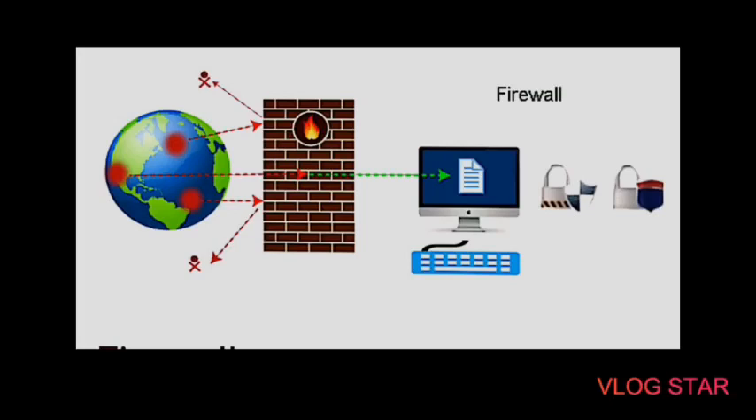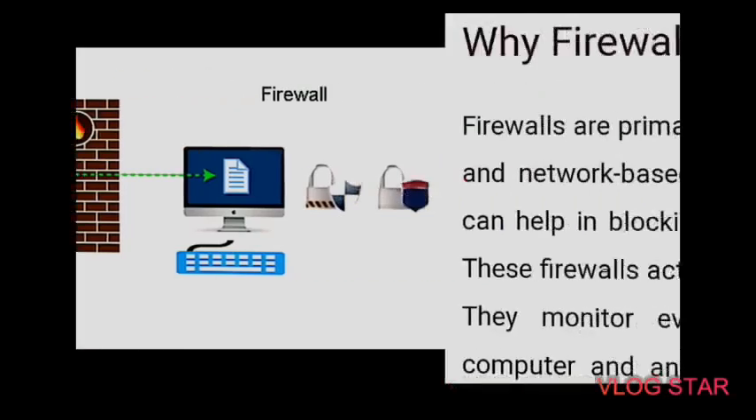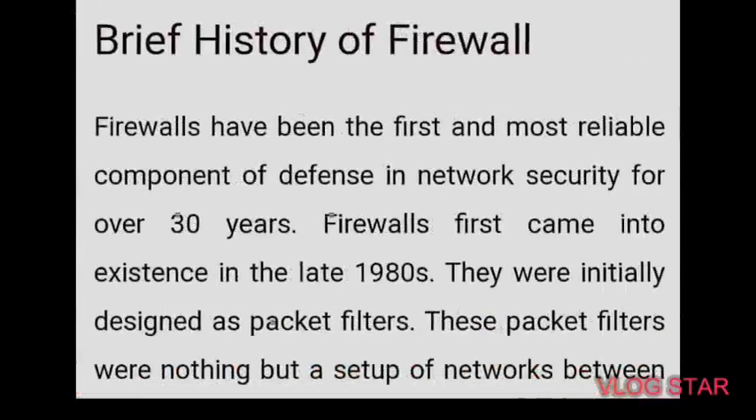Then third is network crashes. In the absence of a firewall, anyone could access our network and shut it down. It may lead us to invest our valuable time and money to get our network working again. Therefore, it is essential to use a firewall and keep our network, computer and data safe and secure from unwanted sources. Then after that, let us see the brief history of firewall.